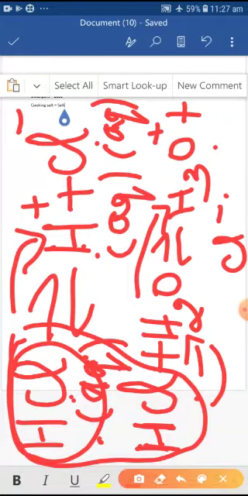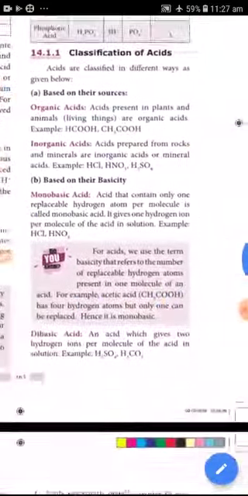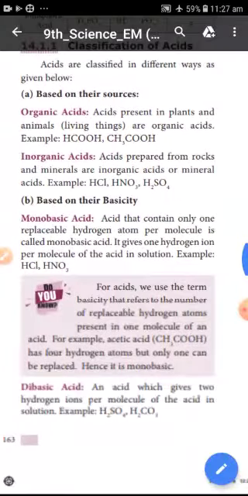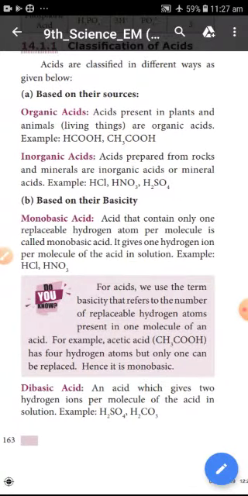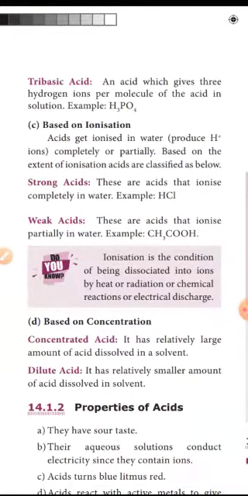Next, we learn about the classification of acids. Acids are classified in four different ways: first, based on their sources; second, based on their basicity; third, based on ionization; and fourth, based on concentration.